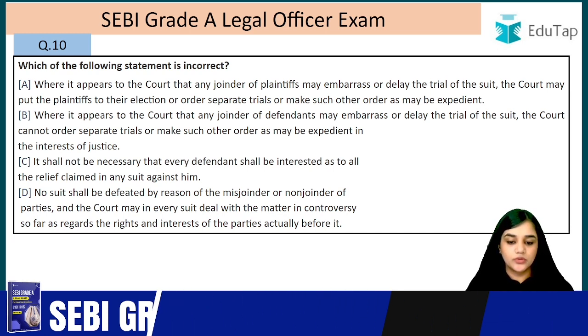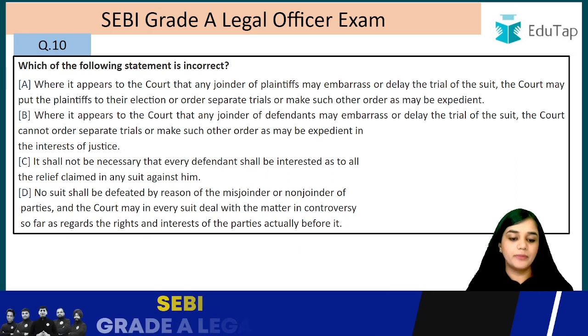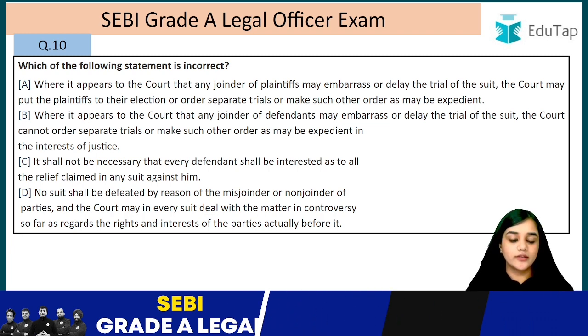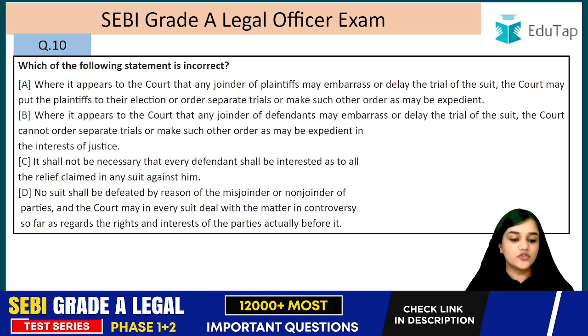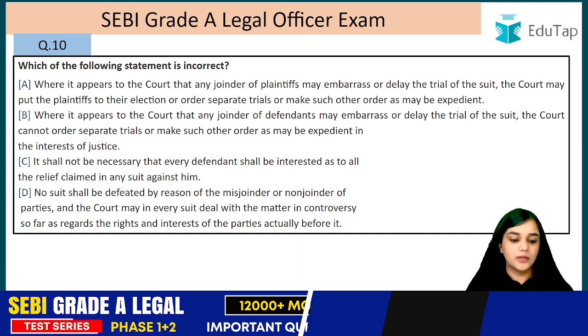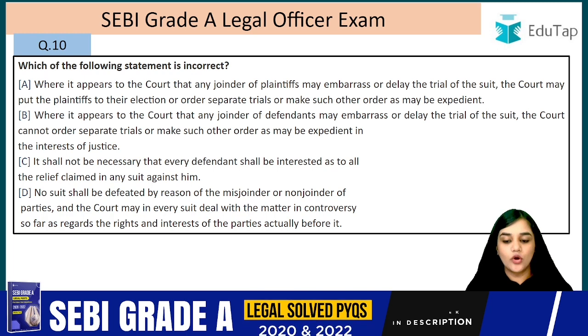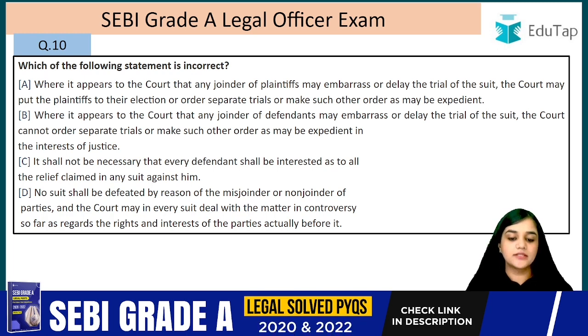Where it appears to the court that any joinder of plaintiff may embarrass or delay the trial of the suit, the court may put the plaintiffs to their election or order separate trial or make such other order as may be expedient. Where it appears to the court that any joinder of the defendant may embarrass or delay the trial of the suit, the court cannot order separate trial or make such order as may be expedient in the interest of justice.